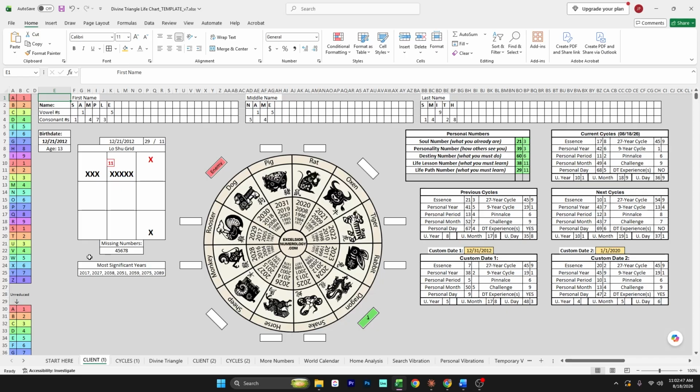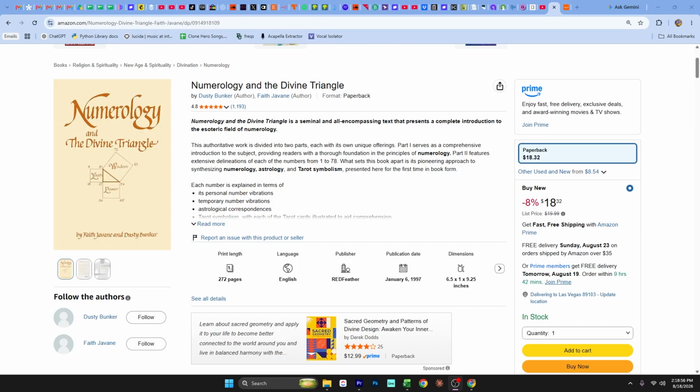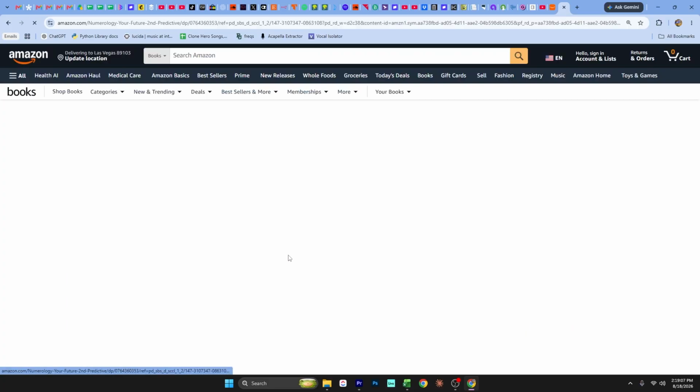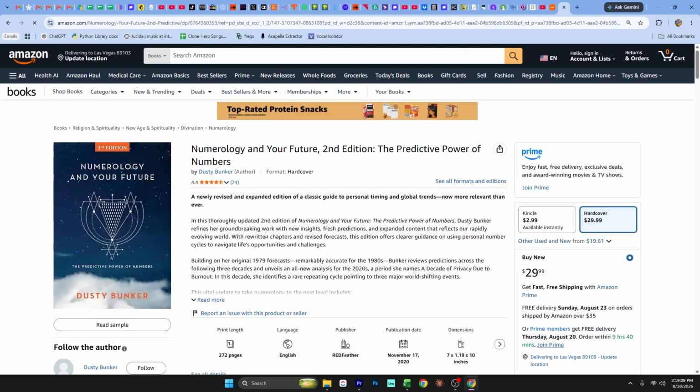And for anyone who is new to this spreadsheet, it is based on the books Numerology and the Divine Triangle by Faith Javane and Dusty Bunker, and Numerology and Your Future by Dusty Bunker. Those books provide a lot more information on the system, so I always recommend using them as a reference whenever possible.